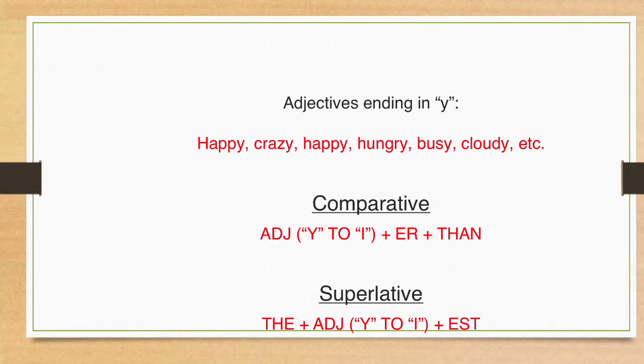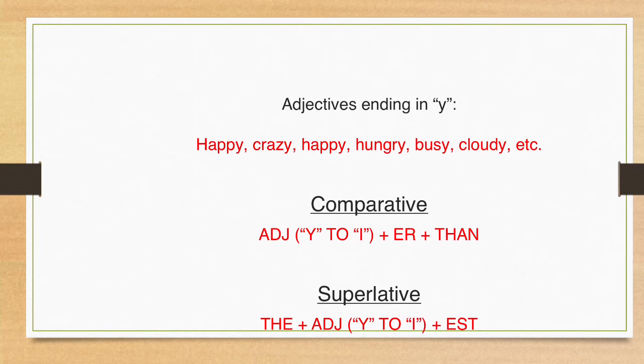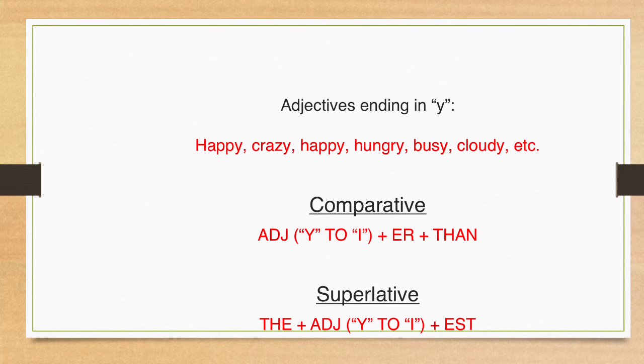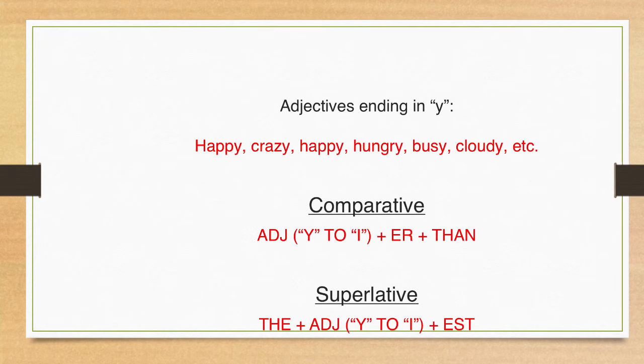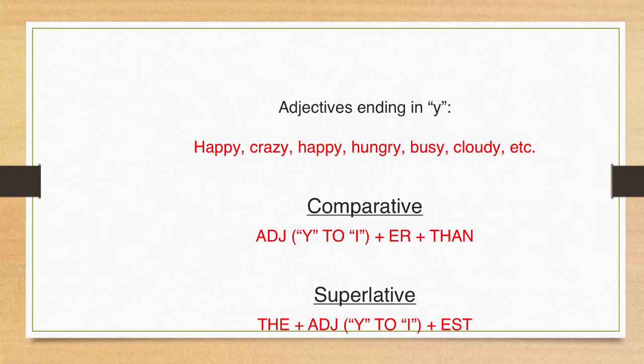Following with the relationship of more to less, we have the category of adjectives ending in y, like happy, crazy, hungry, bossy. For comparative, we put the adjective and change the y to an i plus er plus than.